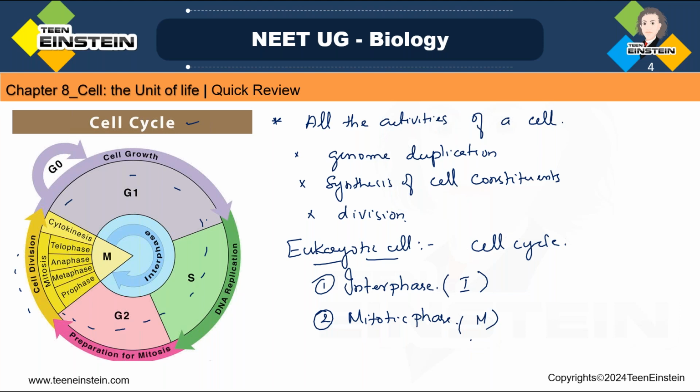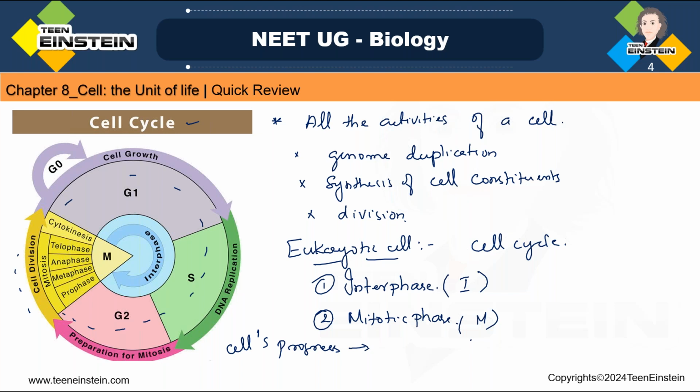A cell's progress through the cell cycle is regulated by some proteins. The cell cycle is a cyclic process.